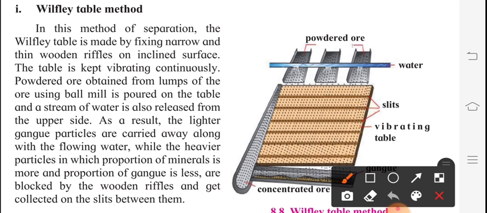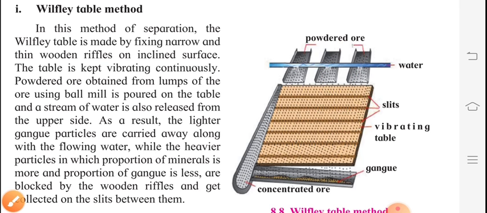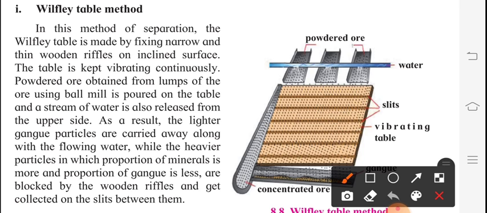Powdered ore is coming over here, and this is the water. So overall this is the Wilfley table method. I'll show you how exactly we can separate the concentrated ore from that gangue. So first of all, we will go ahead with this paragraph.